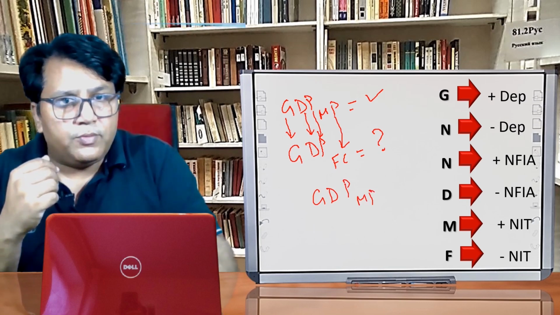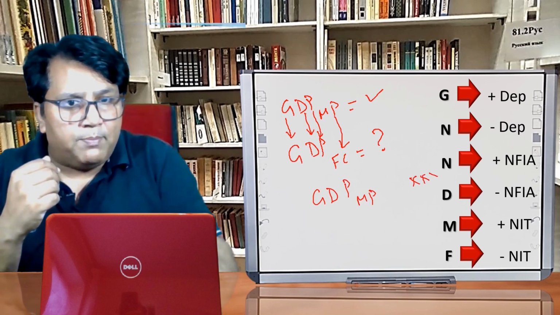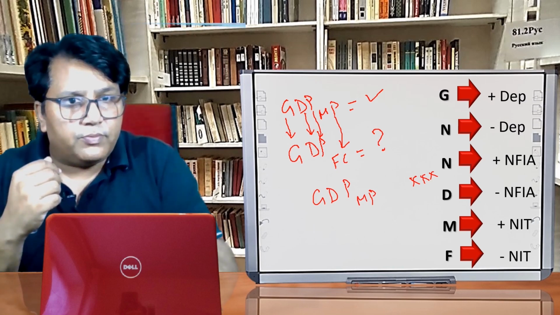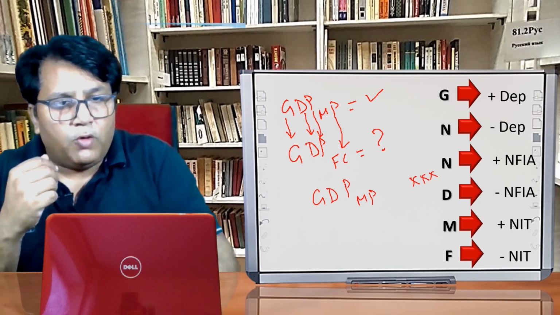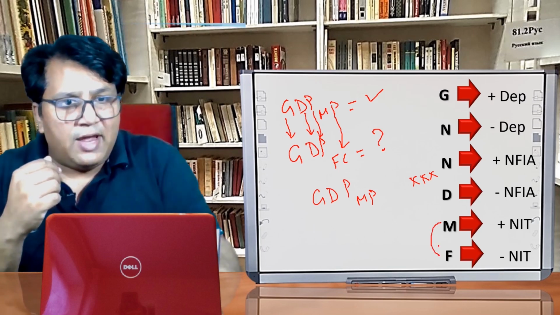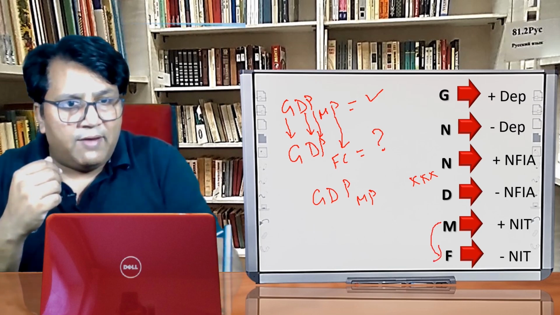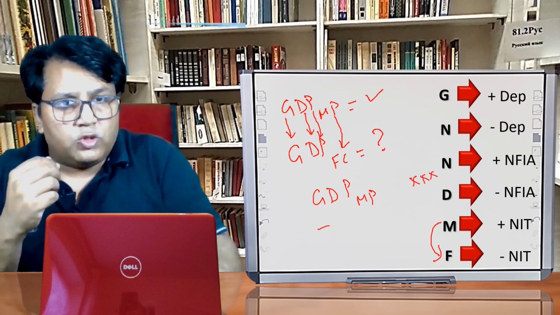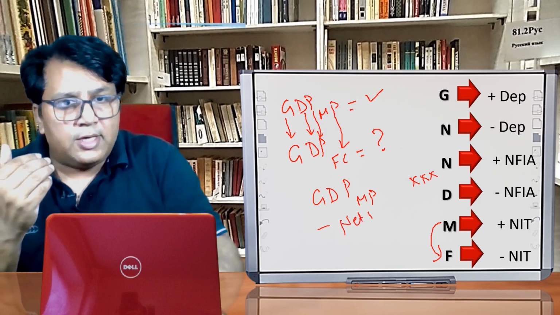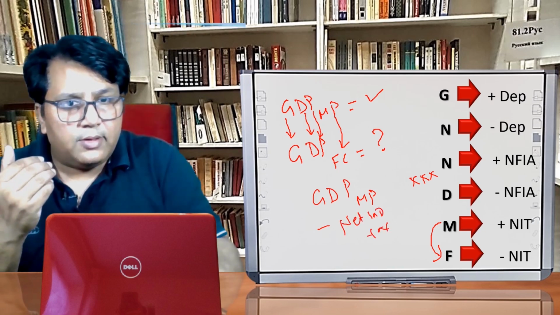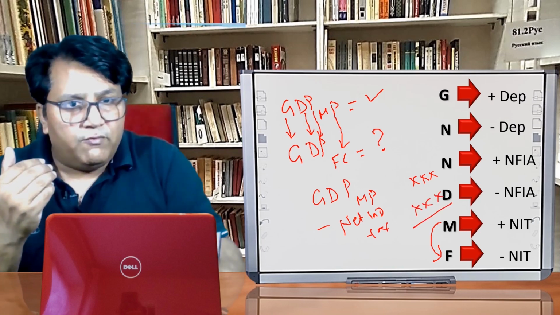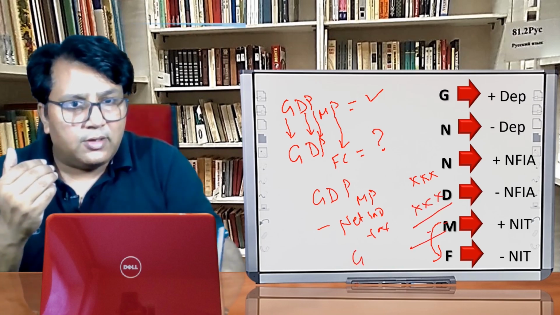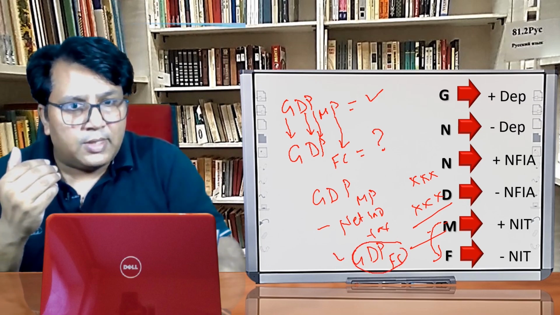So in the GDP MP which is given to us, if we have to convert M into F, we have to deduct net indirect taxes. When we deduct the net indirect taxes, we will get the desired aggregate of the domestic income, that is GDP FC. I hope the point is clear.